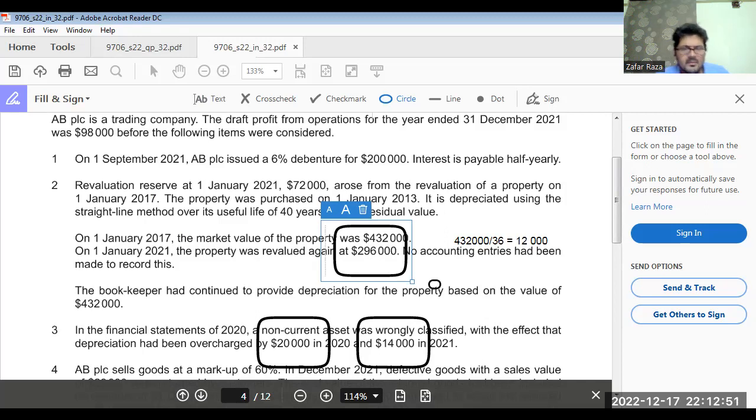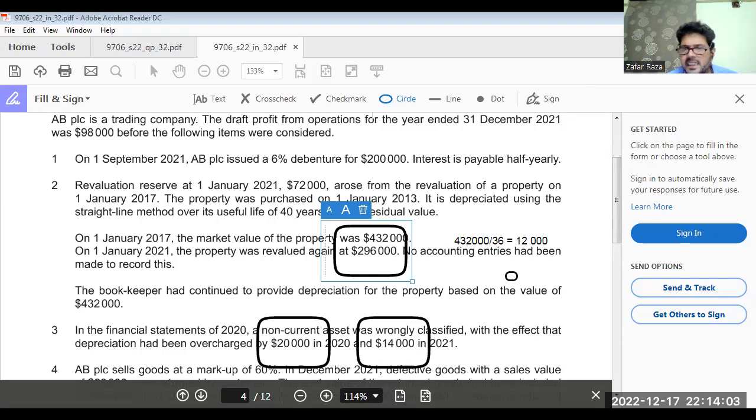See how much loss we have suffered on revaluation. 432,000 minus 296,000. That means the decrease in the value of property is 136,000. But in these 4 years, we have calculated depreciation, so that depreciation is also going to be decreased. 12,000 per annum multiplied by 4 means 48,000 depreciation.